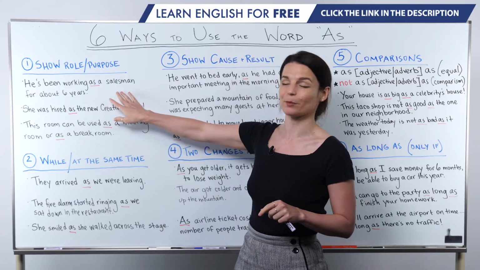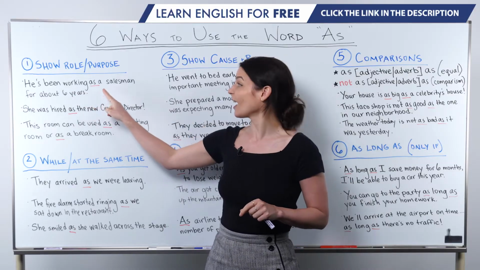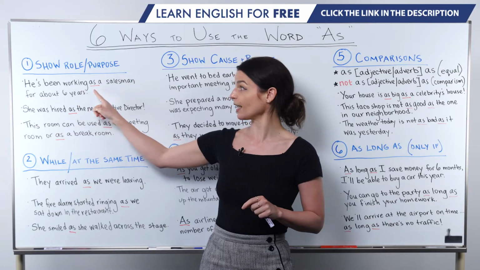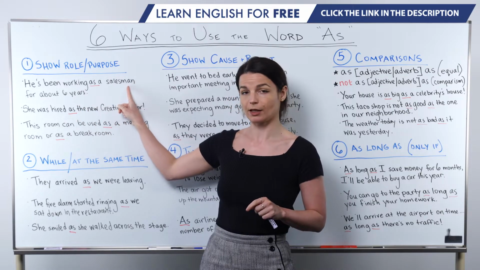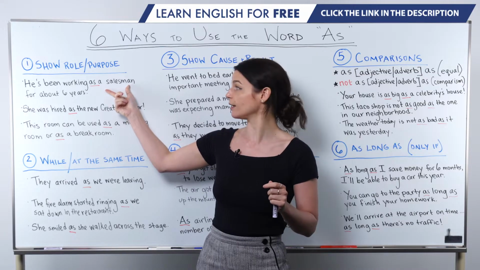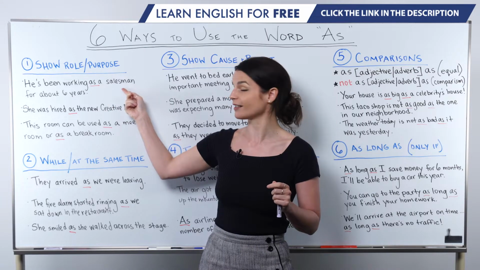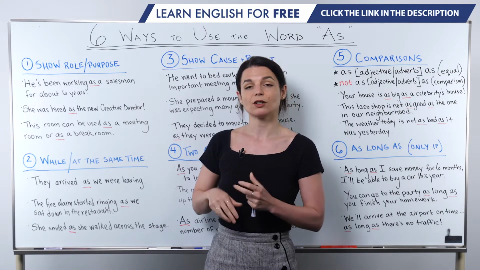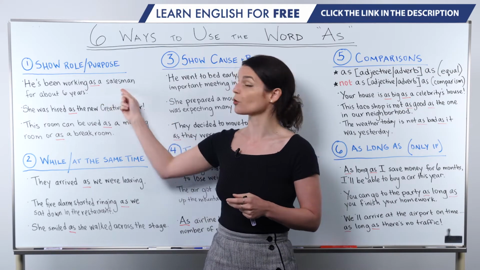First, a job example. He's been working as a salesman for about 6 years. So this as comes before the job title. And in this case, we have our article before salesman. He's been working as a salesman for about 6 years. So we do this to show the person's role.